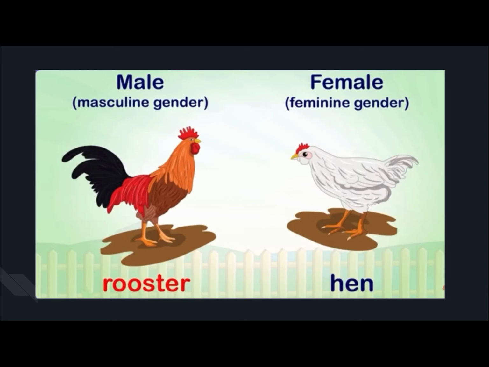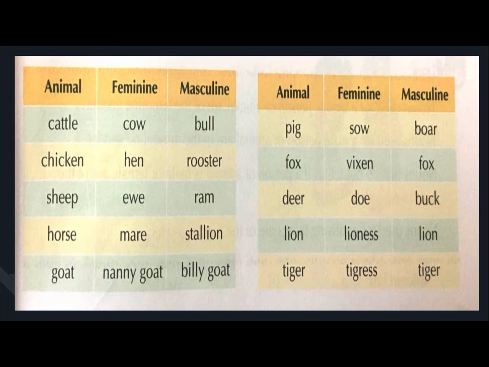Now, children, there is a table given, and in this table, the animal is given, and then the feminine and the masculine gender of these animals are given. Let us quickly read each one of them. Cattle, feminine is cow, and the masculine is bull. Chicken, feminine is hen, masculine is rooster. Sheep, it is ewe, and masculine is ram.